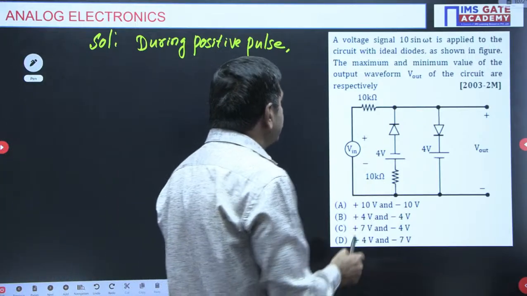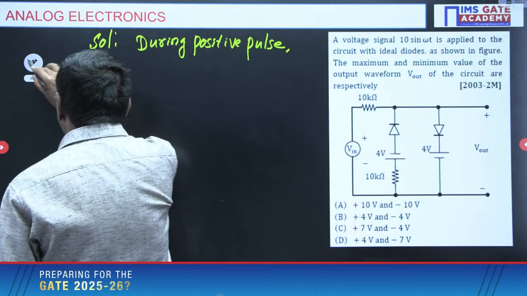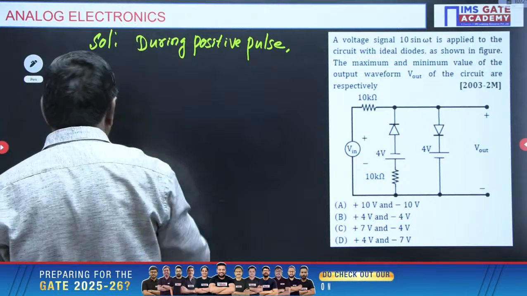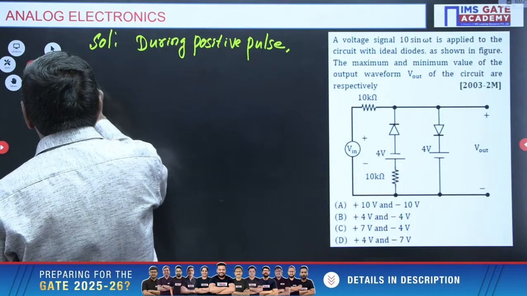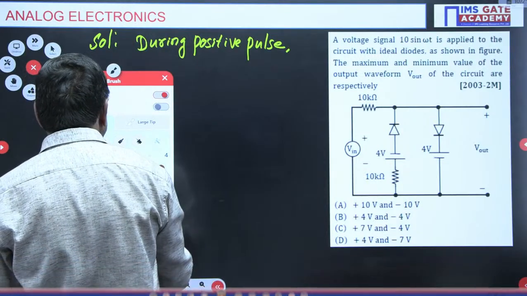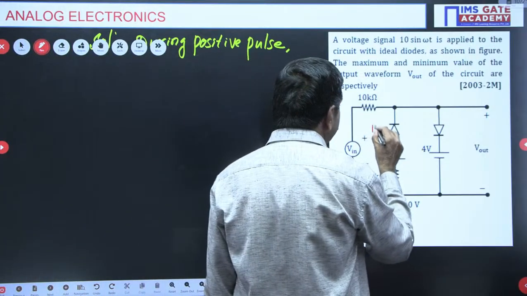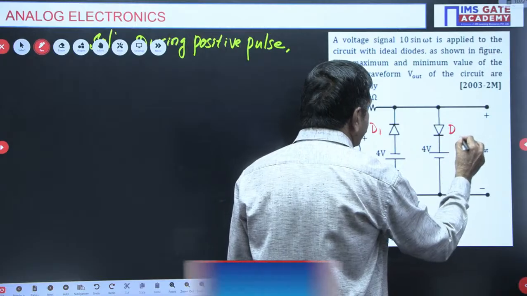I have taken this diode as D1, and this diode as D2 here.